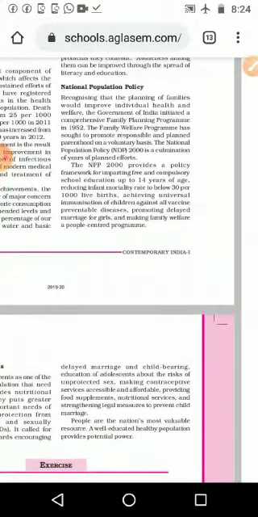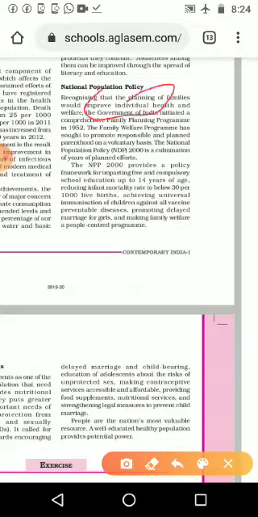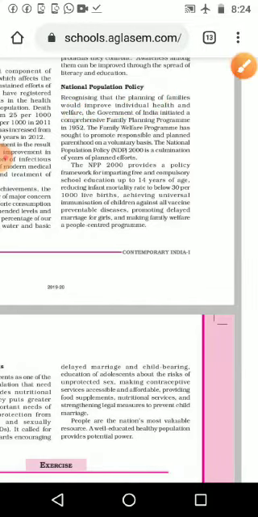In which year? 1952. For what? For the improved individual health and welfare of the family.